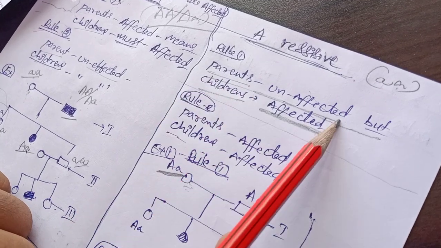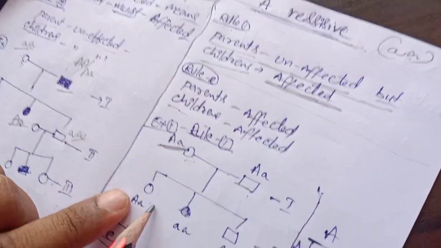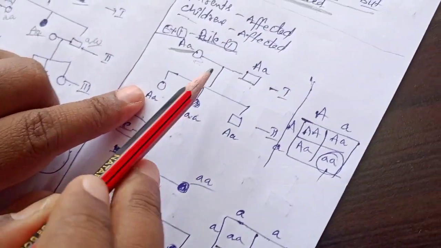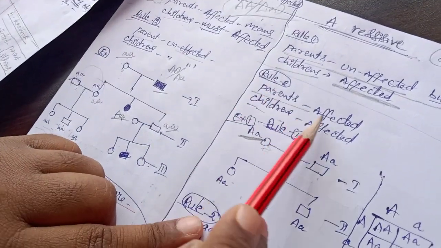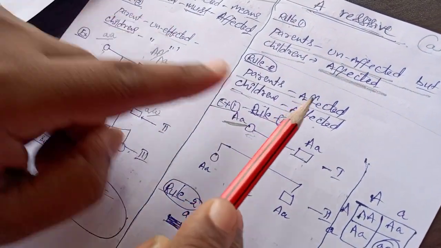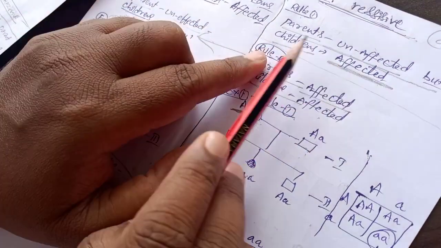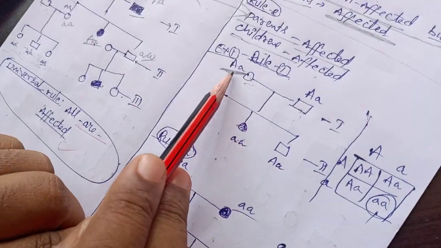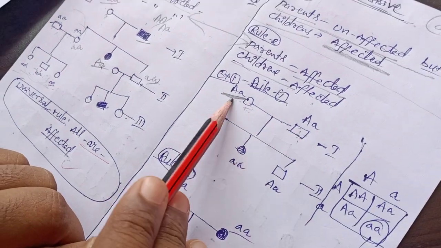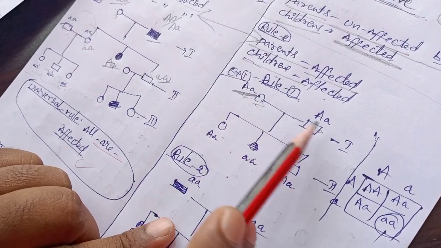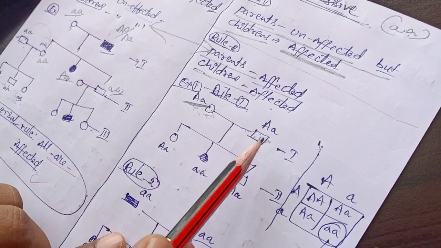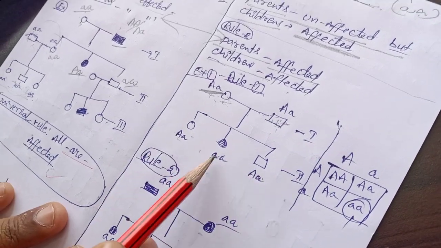Rule 1 is, parents are unaffected and children are affected. Rule 2 is, parents are affected and children are affected, in contrast to this one. So here, unaffected parents are in heterozygous condition. You have to think these are in heterozygous condition.